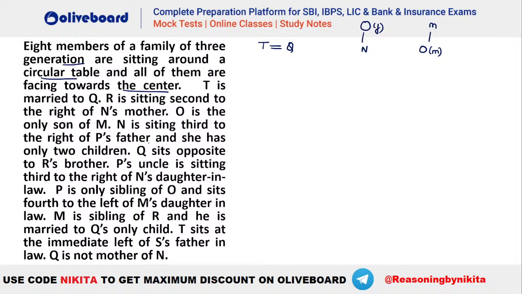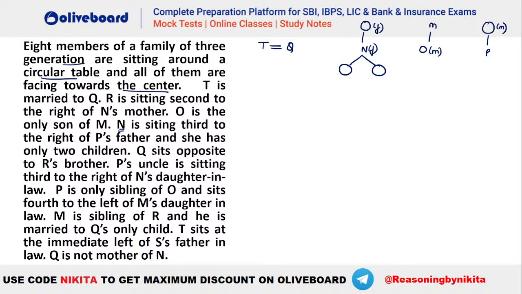So what is given here? N is third to the right of P's father. So we have P here, right? So P's father, let's say this is your P's father. P also has a father here. N is sitting third to the right of P's father, and she. That means N has to be a she here. So you can see N is also a female person, and she has only 2 children. That means there are 2 children for N, isn't it? So this is the situation.